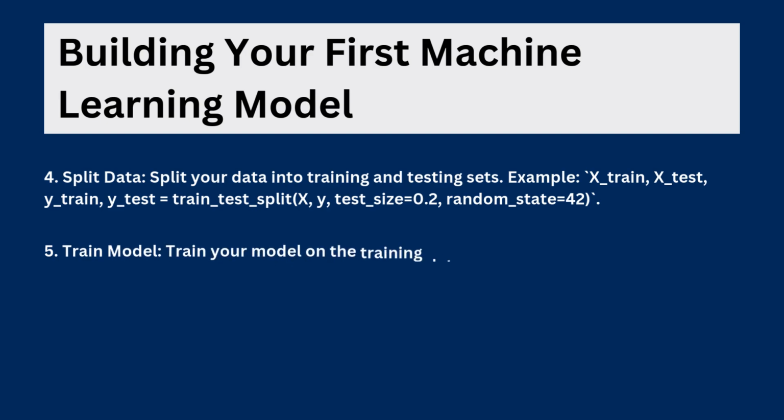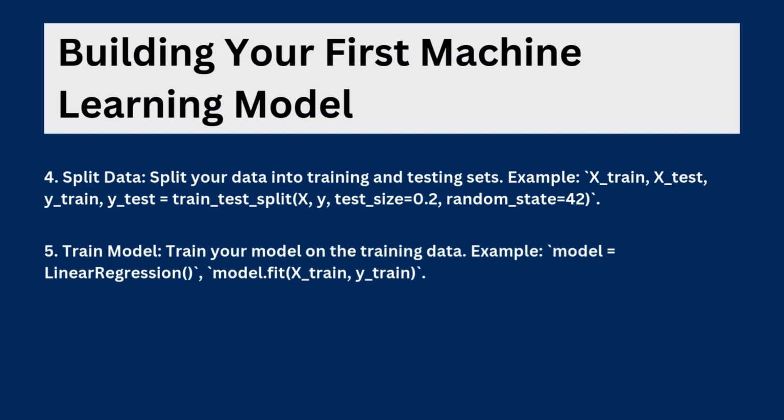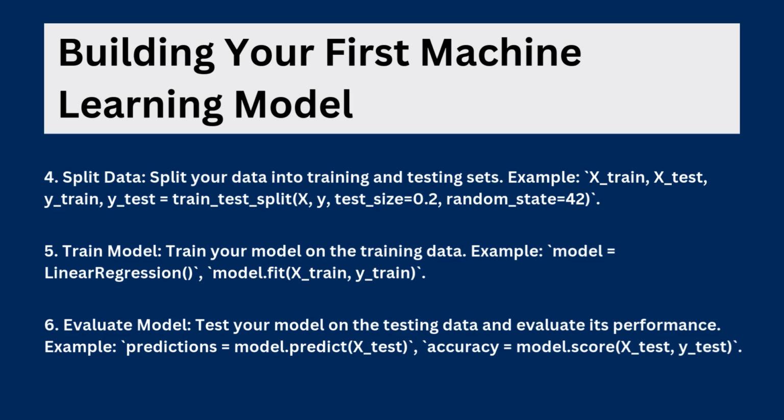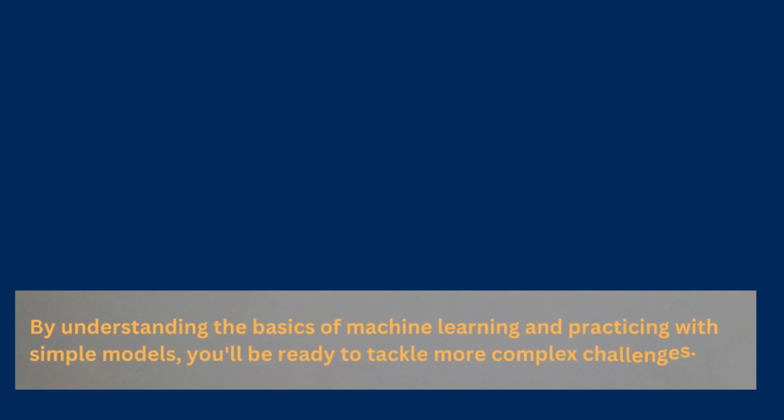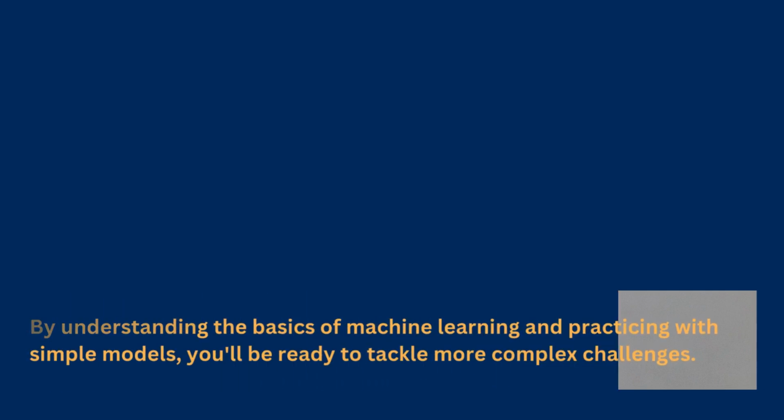5. Train model. Train your model on the training data. Example: model = LinearRegression(), model.fit(X_train, y_train). 6. Evaluate model. Test your model on the testing data and evaluate its performance. Example: predictions = model.predict(X_test), accuracy = model.score(X_test, y_test). By understanding the basics of machine learning and practicing with simple models, you'll be ready to tackle more complex challenges.